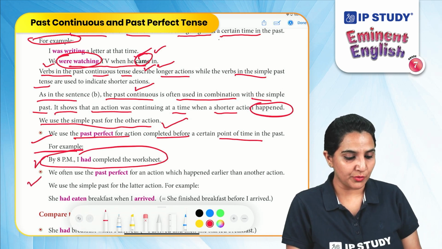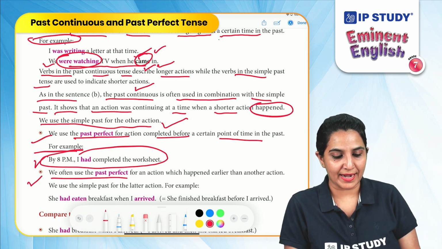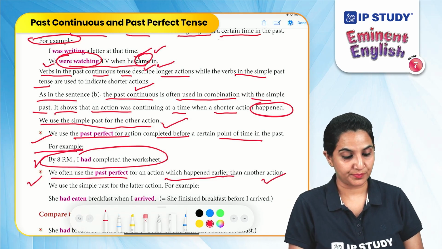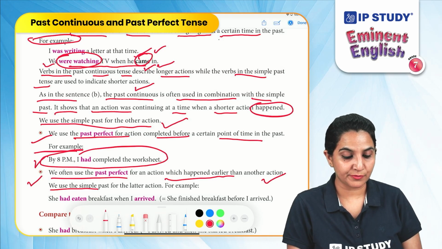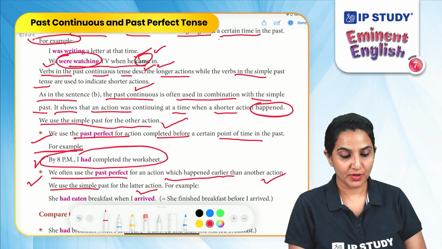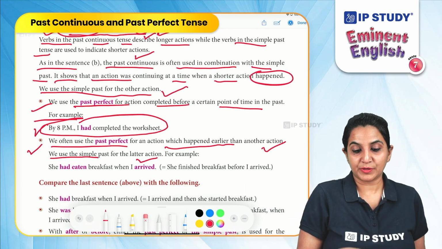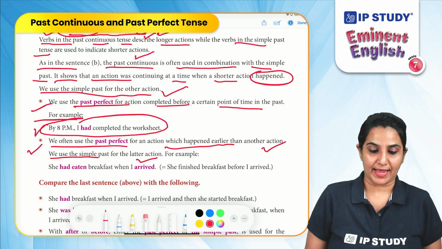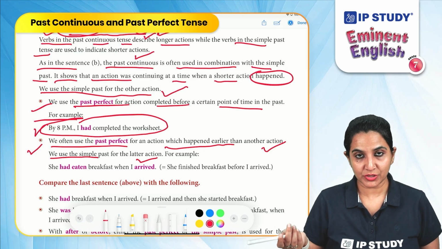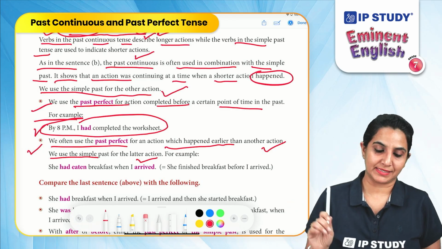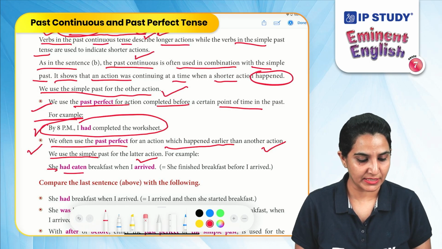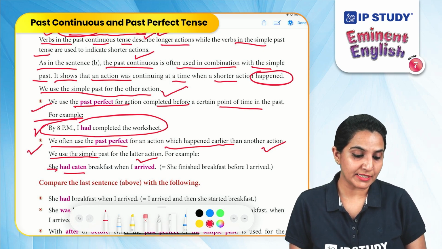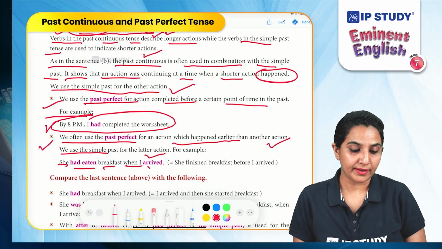We often use the past perfect for an action which happened earlier than another action. We use the simple past for the latter action. So for the another action, we often use the simple past tense. For example, she had eaten. Had eaten is in past perfect form. She had eaten breakfast when I arrived.